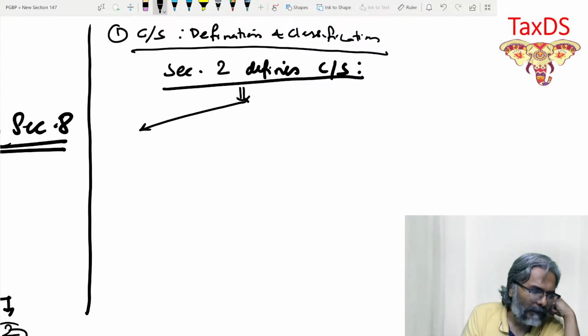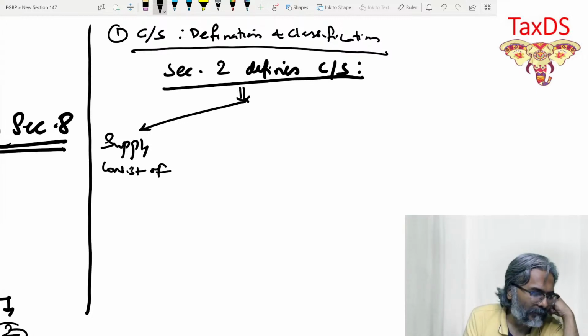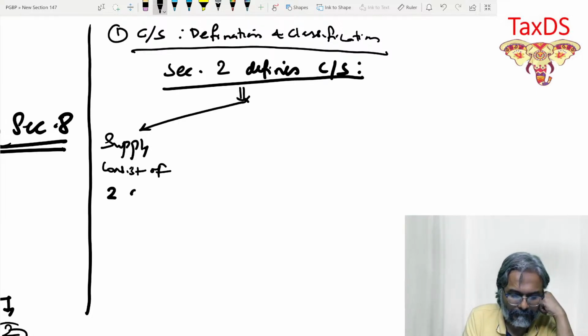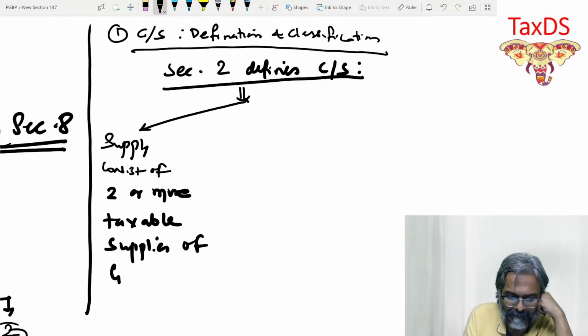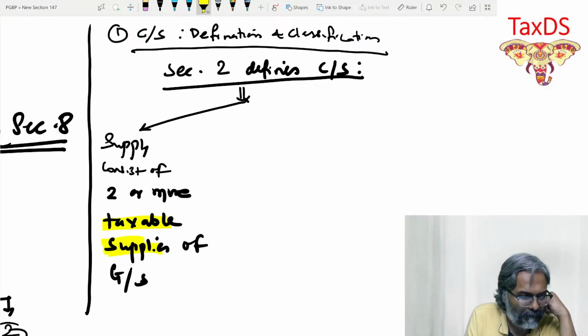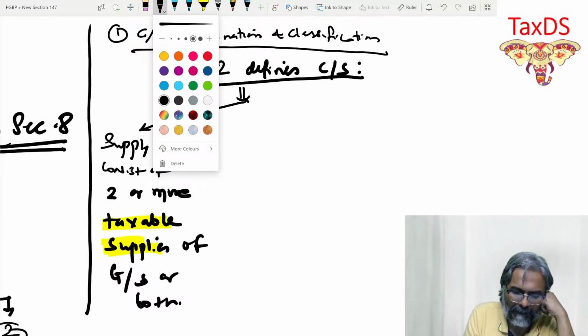Composite supply would mean what? A supply which consists of two or more taxable supplies. This is a game. Taxable supply of goods or services. This is one part of the equation. So two or more taxable supplies of goods or services, or both, as the case may be.